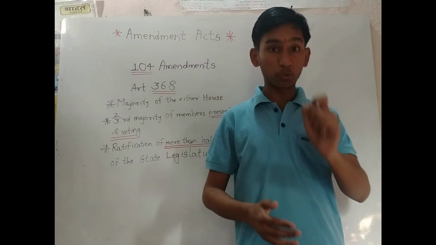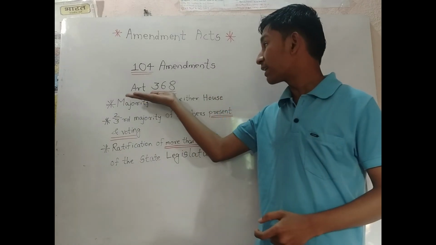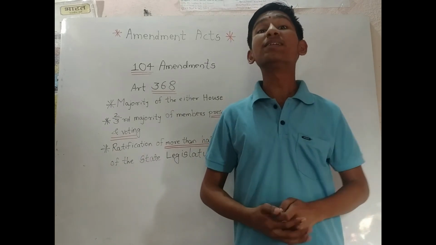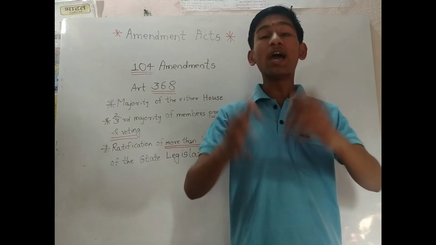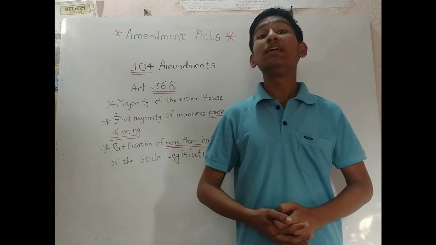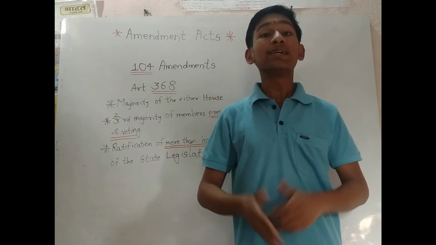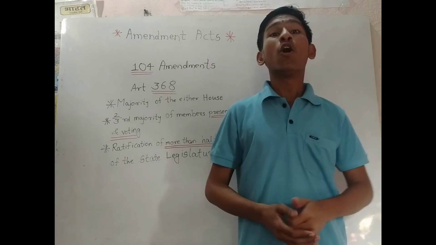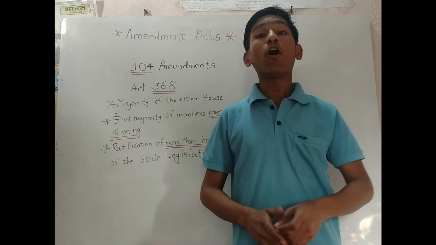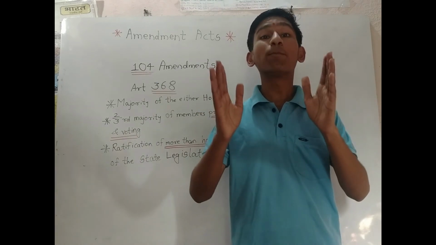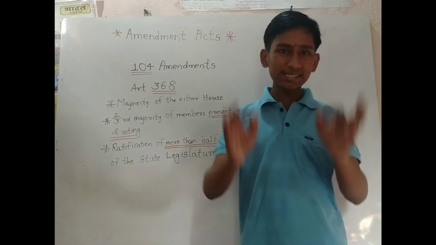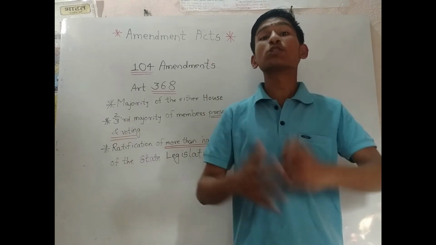and with these 104 amendments, the Indian Constitution is prepared today. So friends, this is Article 368, which deals with all the provisions regarding amendments in the Indian Constitution. It means that with the help of Article 368, the Parliament of India can amend the Indian Constitution, some of its parts, some of its articles, or any provision or sub-articles regarding it. They can also insert, add or repeal some of the articles or parts in the Indian Constitution by using Article 368. So let's take a quick look at how this whole process works.